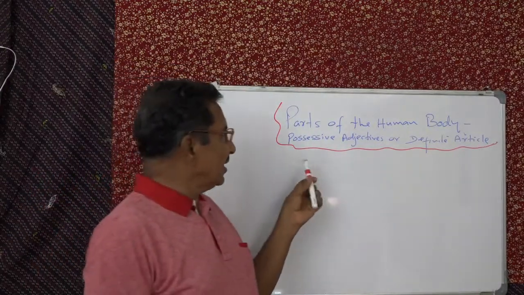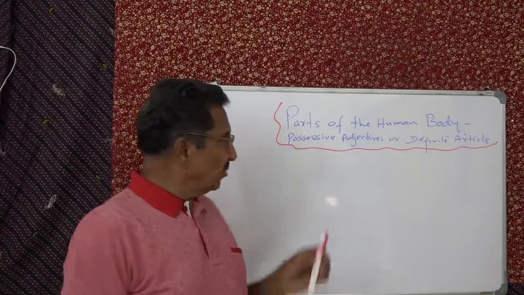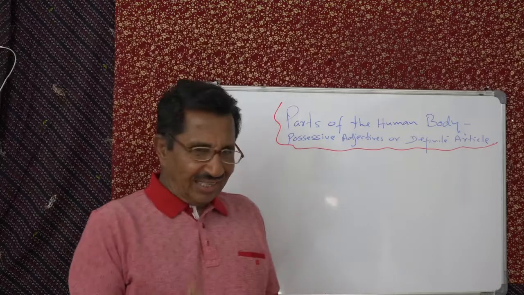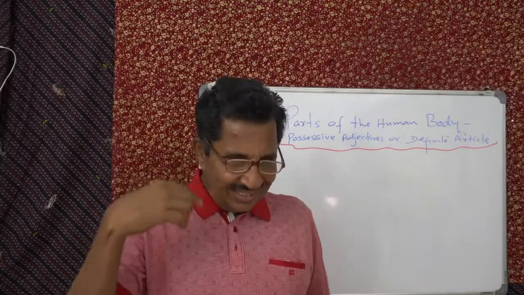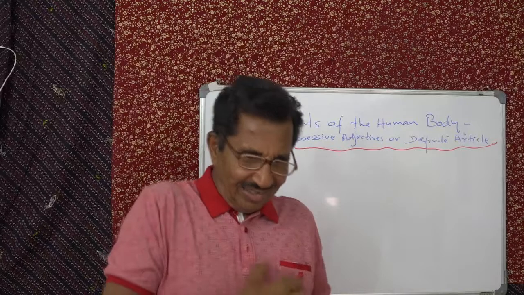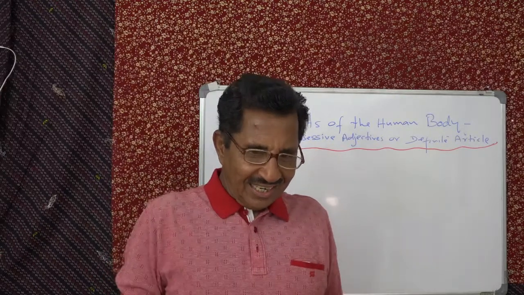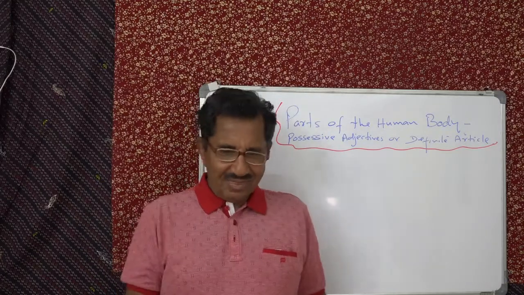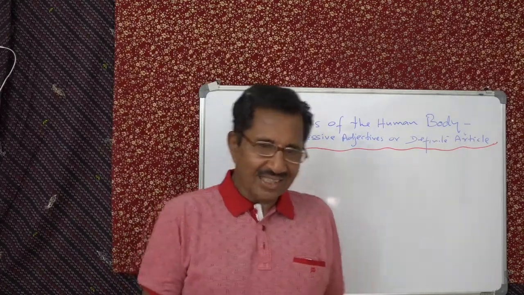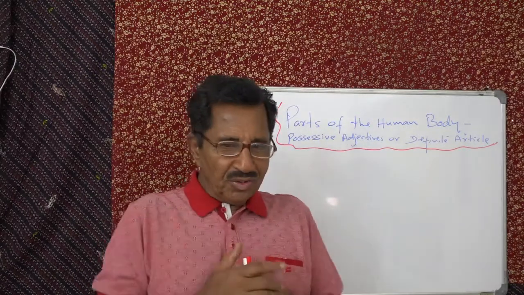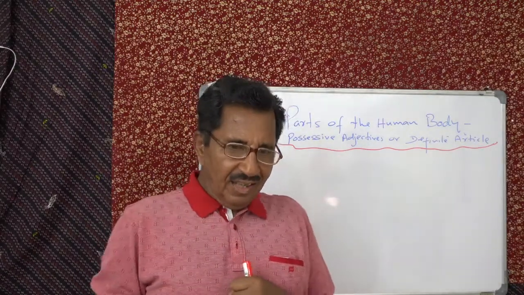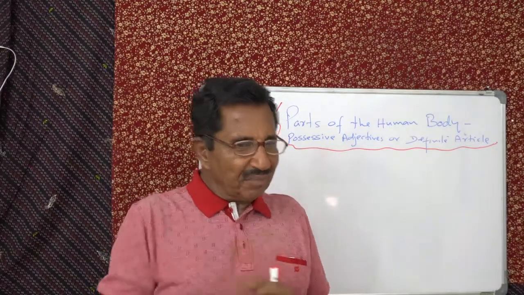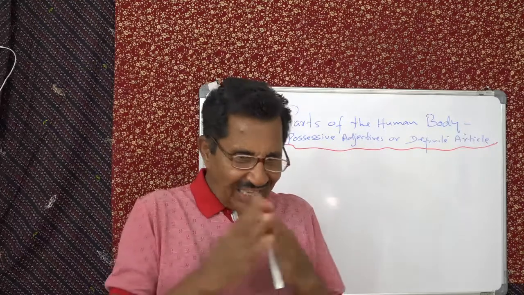Parts of the human body, what should we use? Possessive adjectives or definite articles. Parts of the human body: hands, eyes, head, then lungs, liver, kidney, pancreas, leg and fingers, isn't it? Some parts of them. What do you do? Should you use the definite article, the, or possessive adjectives with parts of the body? Simple. But sometimes we make mistakes, that's why I thought of just clarifying, that's all.